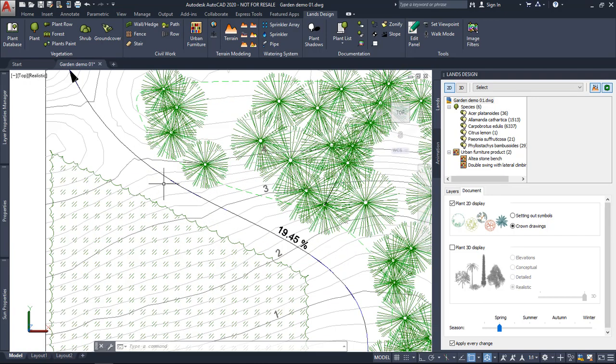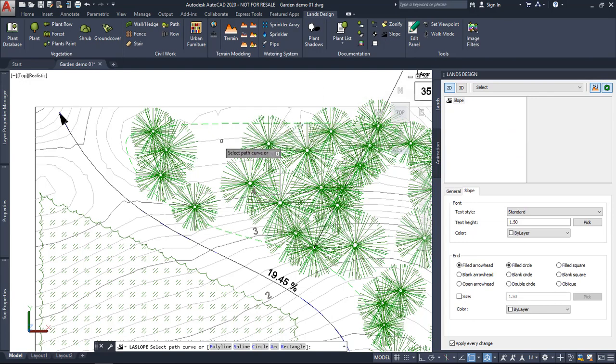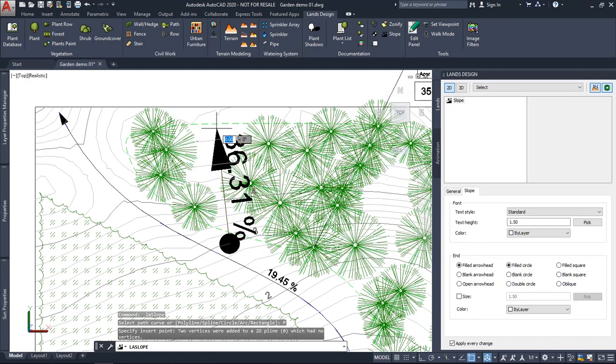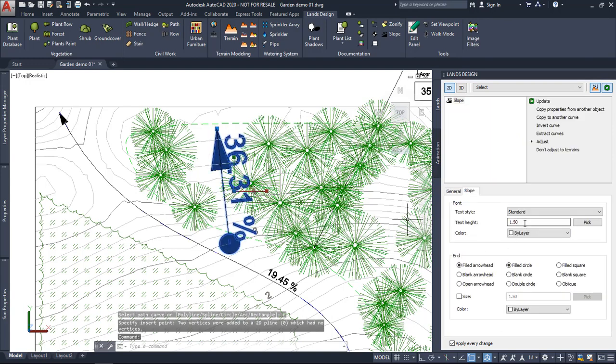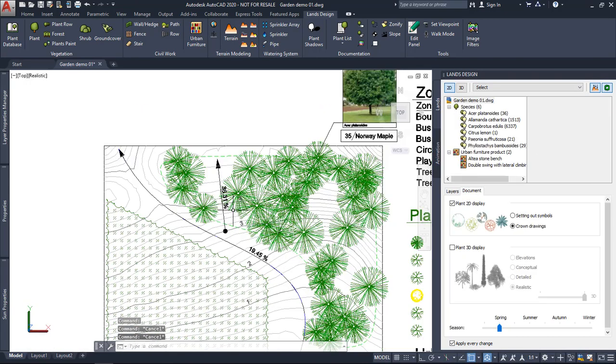But if you want to measure, for example, the slope from one specific point to another, let's say from this point to that point, we can just draw a polyline and say I want to know the specific slope from this point to this other. I can select this slope object later on and also change the size of the text.